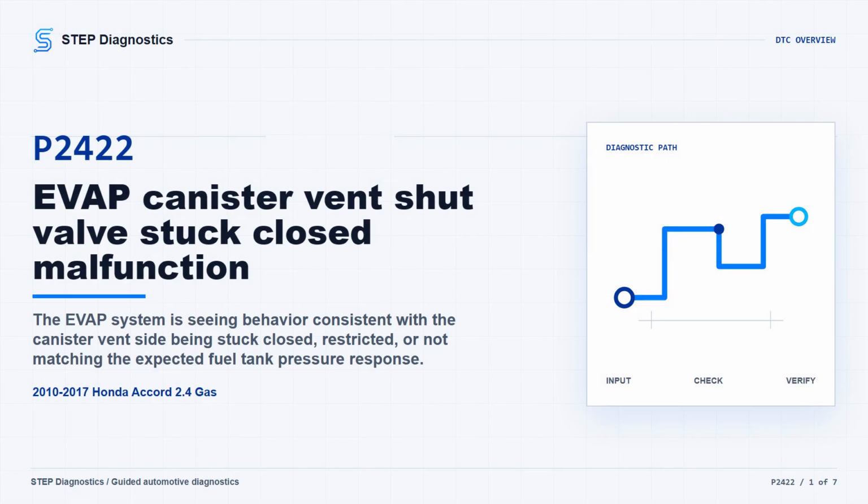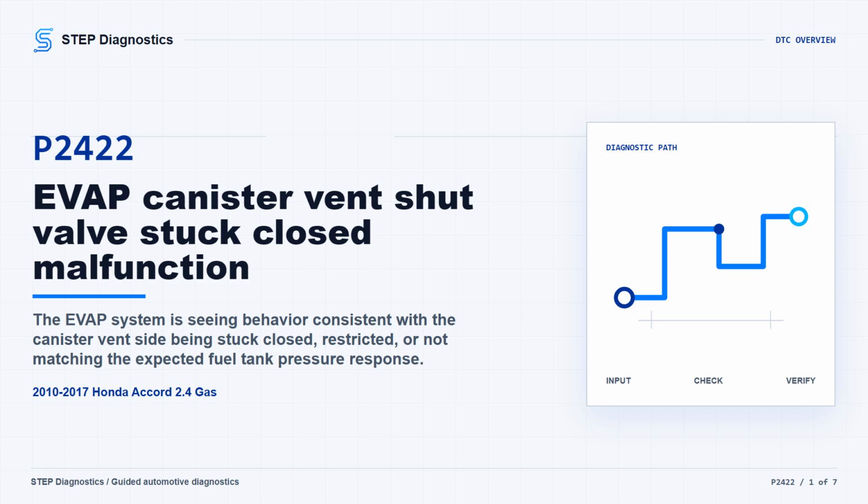On this Accord, P2422 is pointing at the EVAP canister vent shut valve circuit behavior. Basically, the system thinks the canister vent side may be stuck closed, or the tank pressure signal may not be returning the way it should.